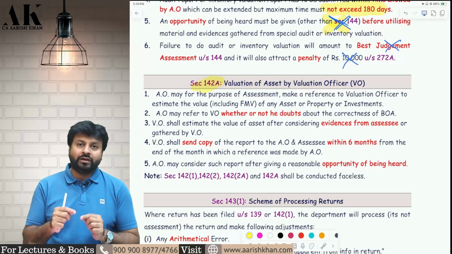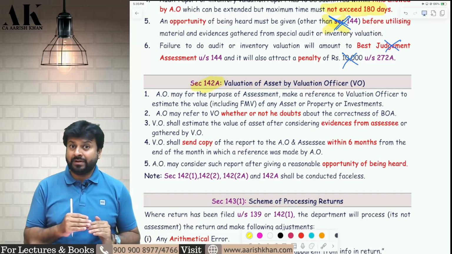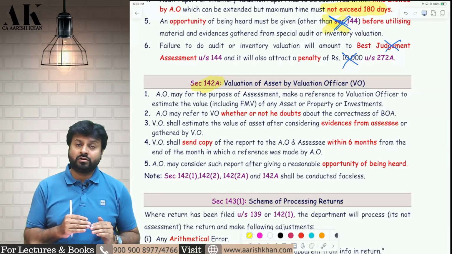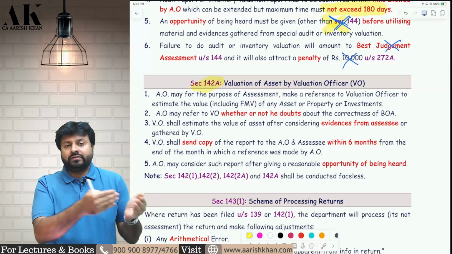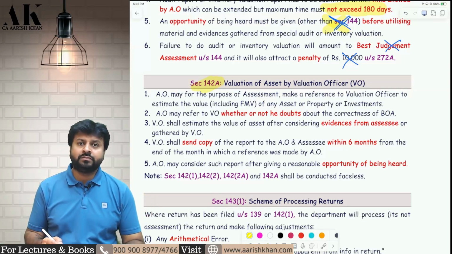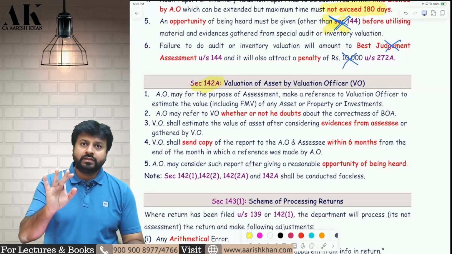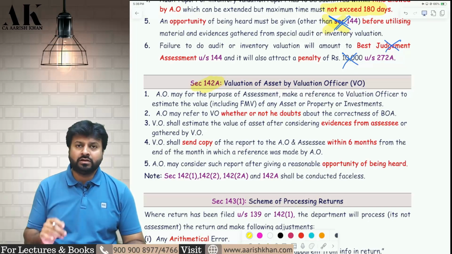So he can do valuation based on two things. Either the assessee is giving all the documents and information, then based on the assessee's information, he will do the valuation. Or if the assessee is not giving the information, he will do the valuation based on the best of his judgment. Then he will give the report to whom? To the assessing officer, that is, the AO.